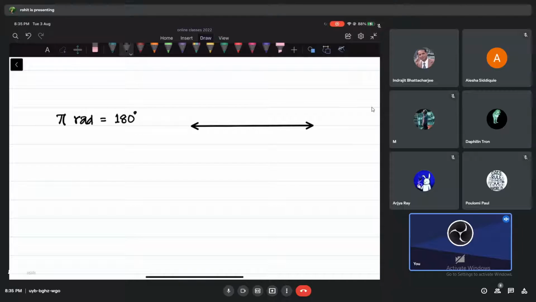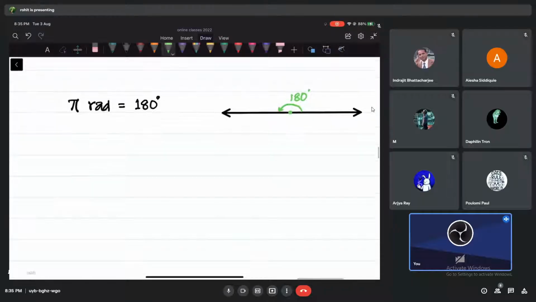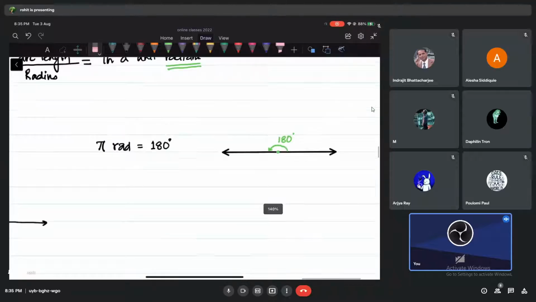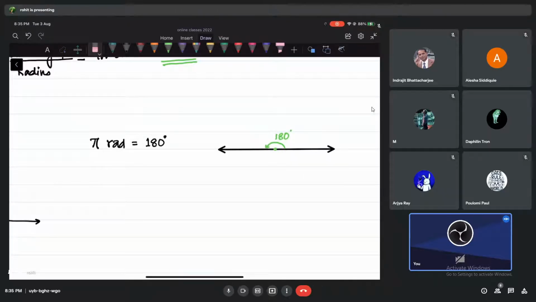Suppose I have a point here like this, and then this angle. This is what is 180 degrees for us. So I have a relation between two units, that's your angle measurement, radians and degrees, and we know how they look. When I say 90 degrees, you know what it means. When I say 60 degrees, you know what it means. If I say pi radians, you also understand I'm talking about 180 degrees only. But if I'm talking about the SI system, you're always going to talk in terms of radians, and we can convert them. That's the best part, no?